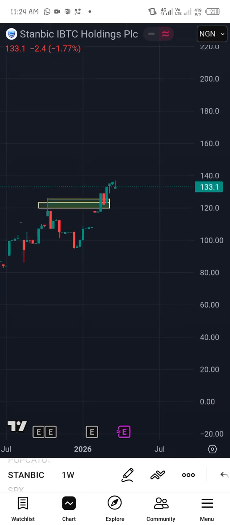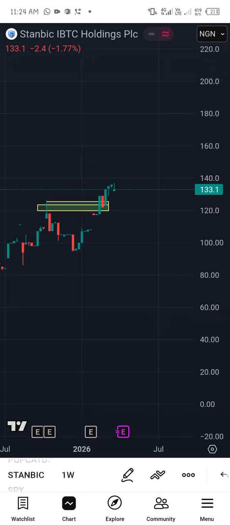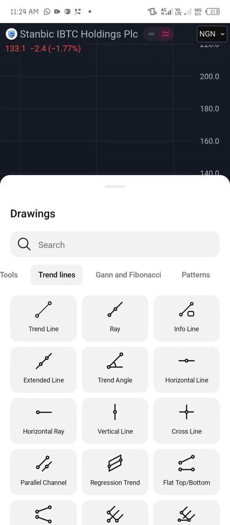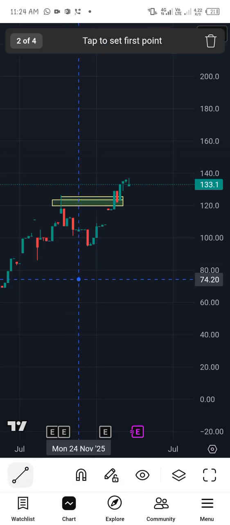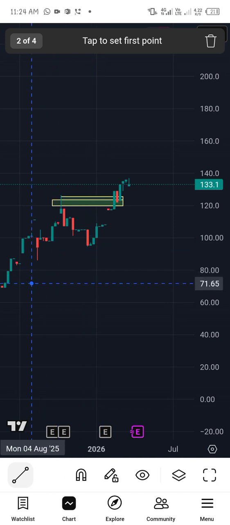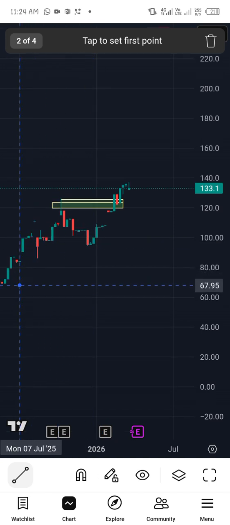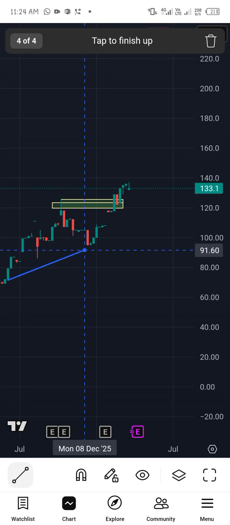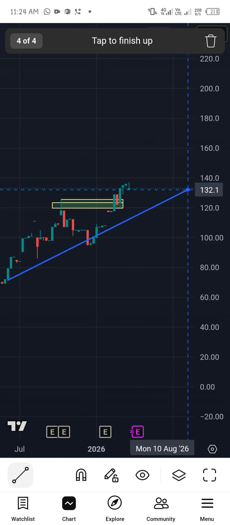It has been retested, and to confirm that we are currently on a bullish run, you can just pick your trend line. You don't want to do much technical analysis, so you can pick your trend line like this.